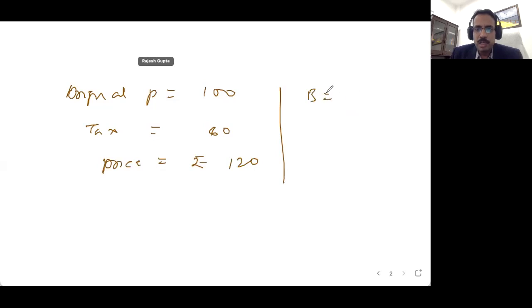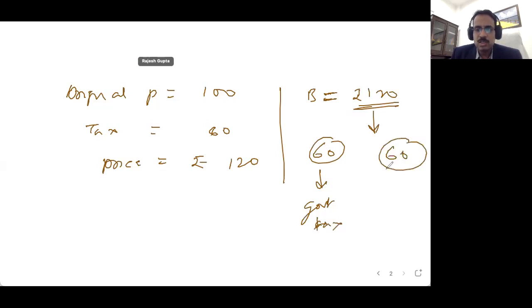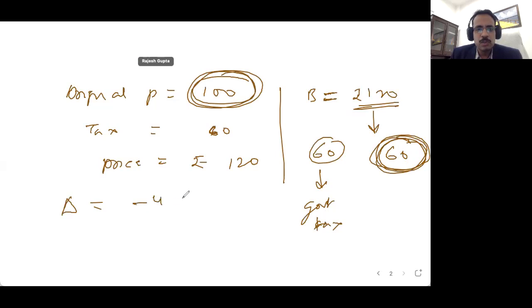The buyer will pay rupees 120 to the seller, but the seller will pay 60 rupees to the government as tax. So what will come to the seller is just 60 rupees. Earlier, without tax, the seller was receiving 100 rupees. Now he's receiving only 60 rupees. So how much is the reduction? The reduction is 40 rupees for the seller, because there was no tax earlier.